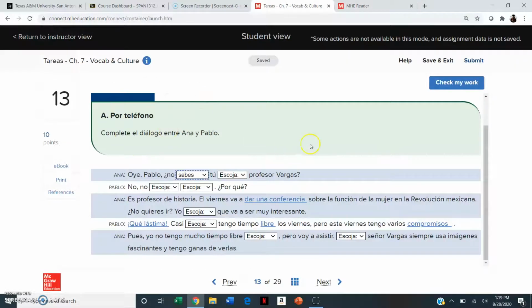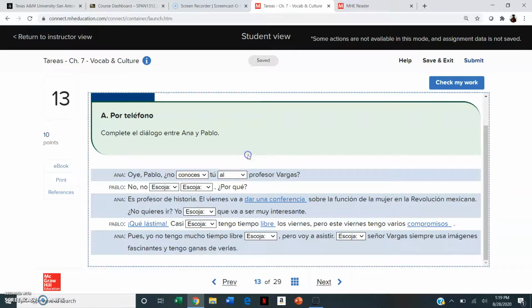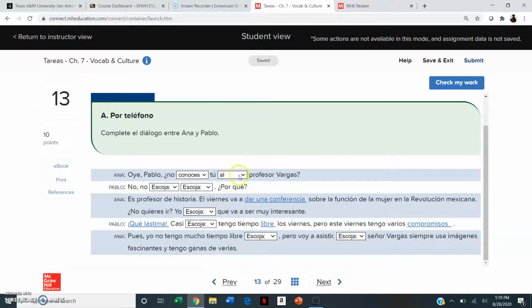So I'm going to go here to the section and Ana is saying, Oye, Pablo, ¿no sabes tú or no conoces tú al profesor Vargas? So since this is referring to a person, I'm going to use the verb conocer. Okay, profesor in this case is masculine. So it tells me that I need to use al, right? A el profesor Vargas, this is a contraction. A and el together make al.